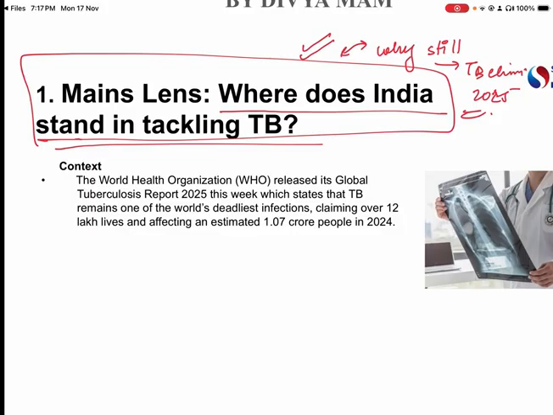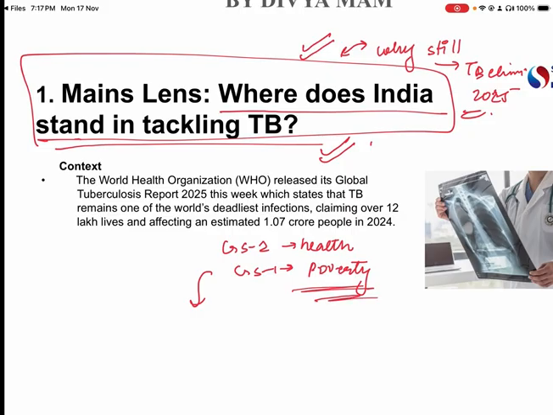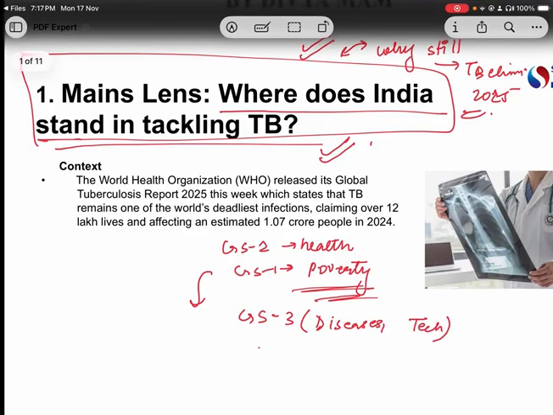So first of all, let's discuss which subjects this topic is relevant for. You can relate it with GS paper 2, that is the topic of health, or with GS paper 1, the topic of poverty. When we discuss this topic in detail, you will understand how poverty is related to this. Then you can discuss this topic under GS paper 3 also, like the topic of diseases or technology. And you can discuss it in an essay also, any essay related to governance or health.